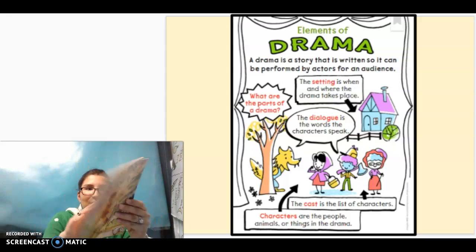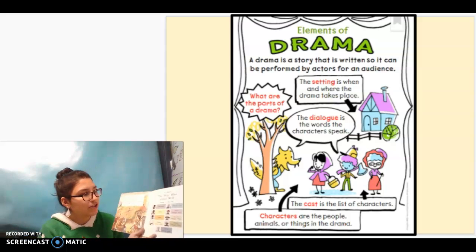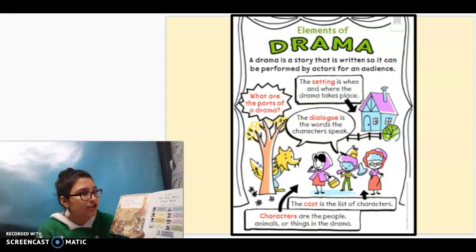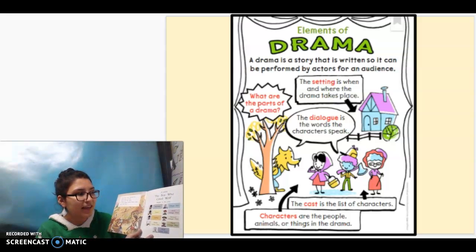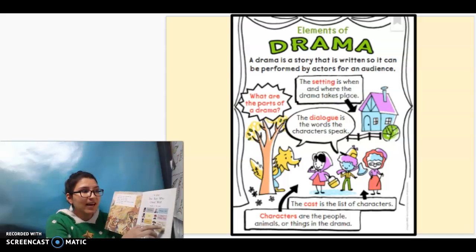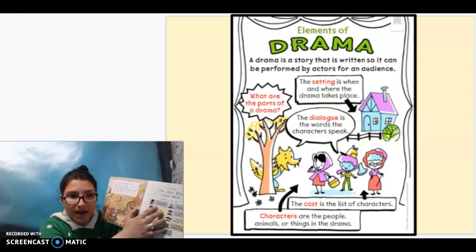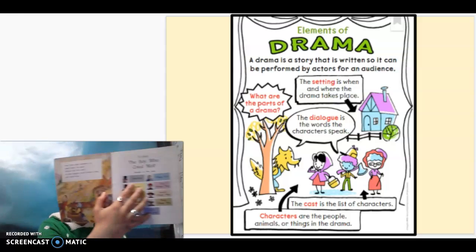So in this story, we had several different characters. We had Joseph, father, village girl, first village man, second village man, third village man. So that's a list. That's a cast of characters right there. And then we also talked about narrator, which I know is kind of hard to see right here, but narrator.